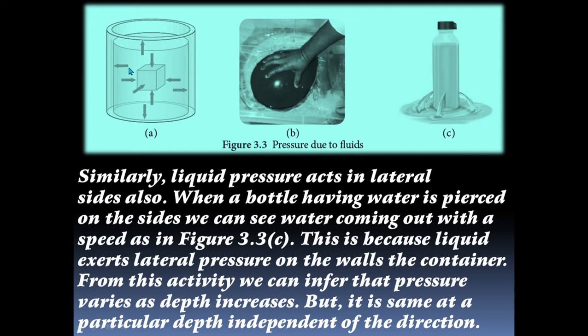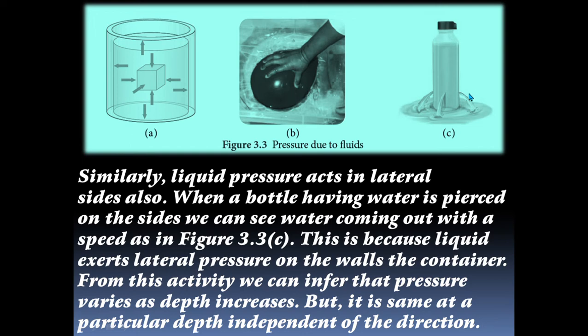Similarly, liquid pressure acts on the lateral side also. When a bottle having water has holes on its sides, we can see water coming out with speed, as shown in the figure.